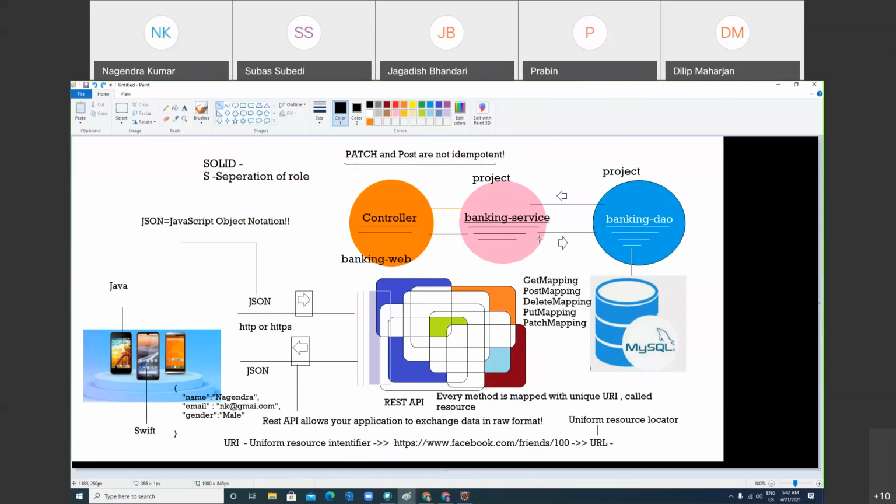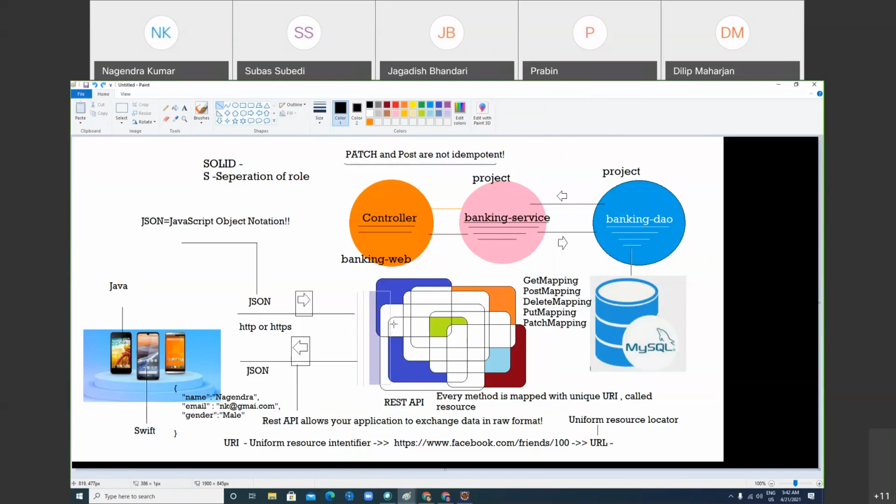Idempotent means side-effect free. If you perform the same operation many times, it won't have any side impact. For example, if you are deleting some data, right? If you delete it the first time, what happens? It gets deleted. The second time, third time onwards, nothing will happen.